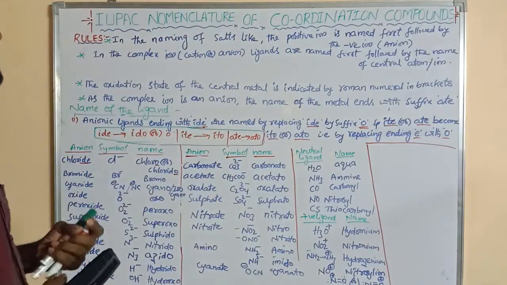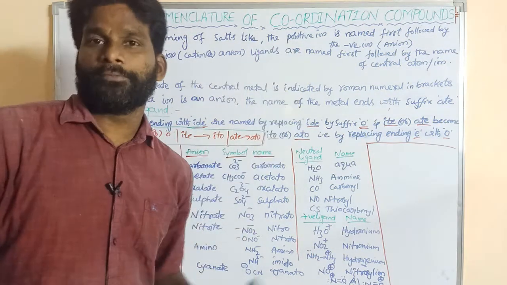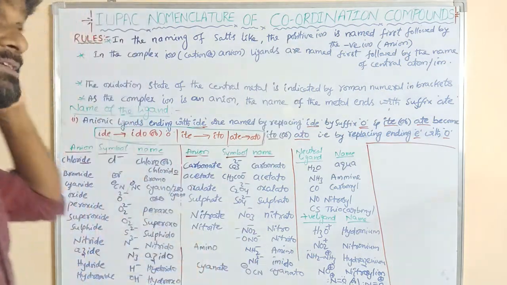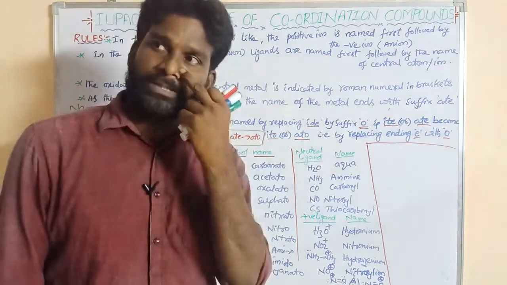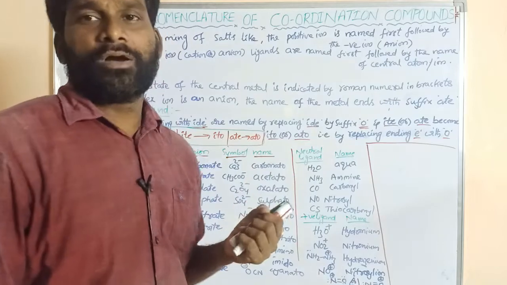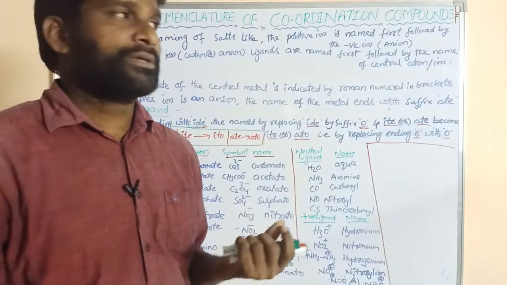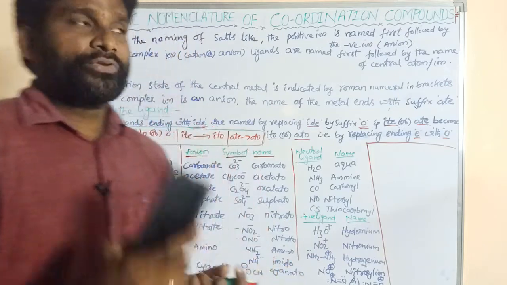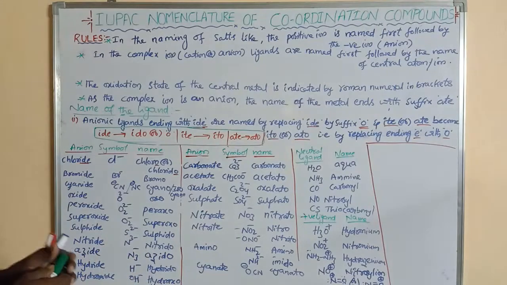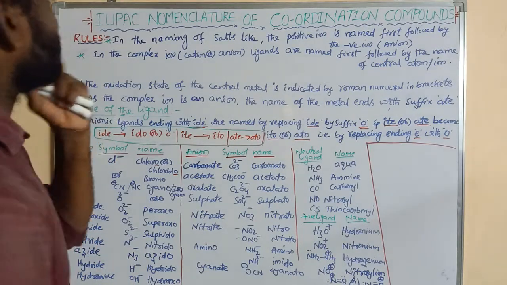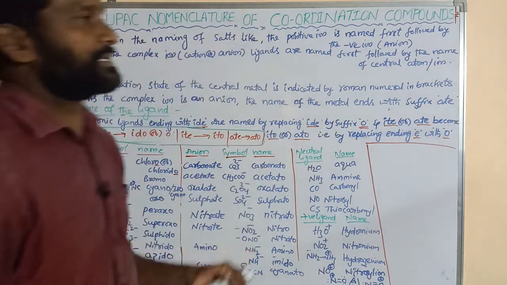Today I am going to explain about IUPAC nomenclature of coordination compounds. In the previous video, I discussed the introduction of coordination compounds. That means what coordination compounds are, what a ligand is, what a central metal atom is, what coordination number is. Also what unidentate, bidentate, chelate ligand and ambidentate ligand are. In this video, I will discuss the IUPAC nomenclature of coordination compounds.